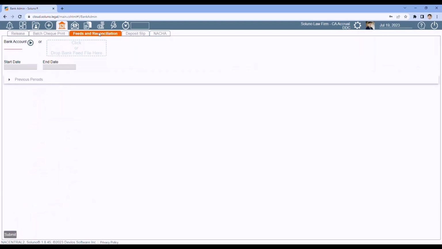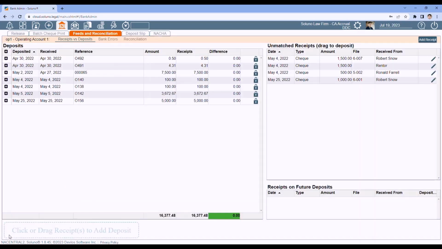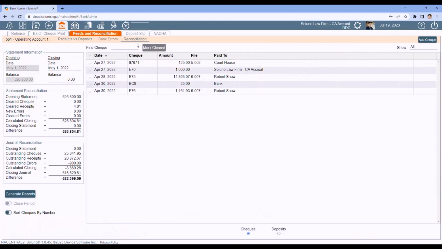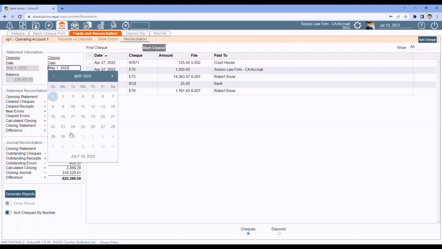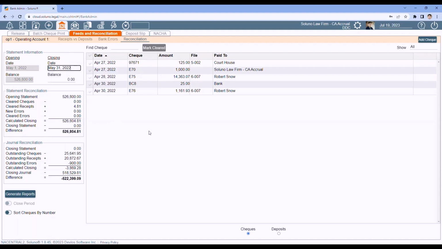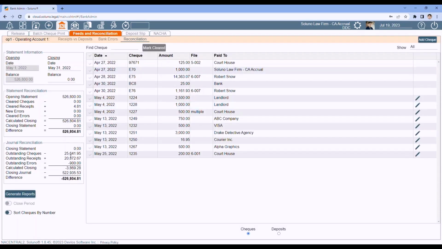Another thing that I've seen happen that can cause it to be an issue. I do my new May one. I just did April. It was fine. Now they're out of sync again. How is that possible? Well, sometimes this date up here doesn't actually move to the end of the month like I told it to in the beginning. So verify this date is correct. I select the actual end date of May and then tab out. It updates, and now these numbers match. So sometimes it's as simple as having the wrong closing date.